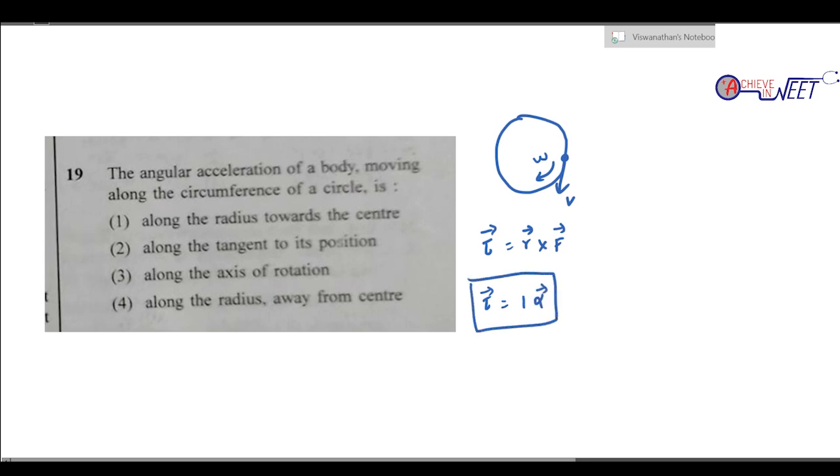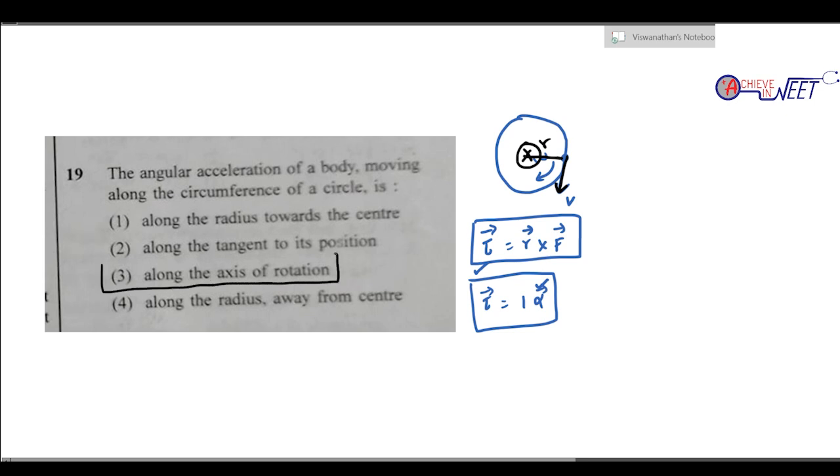So, whatever the direction of the torque is, that will be the direction of alpha. And obviously we know very well, if it is a vector quantity, it is perpendicular to both R and F. R is in this direction, F is in this direction. So, torque has to be perpendicular to both. It will be along the axis. So, if the torque is along the axis, then the angular acceleration would be along the axis.